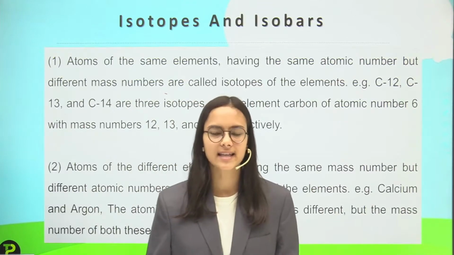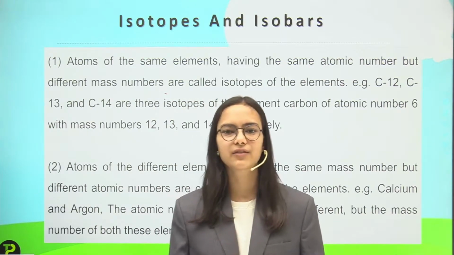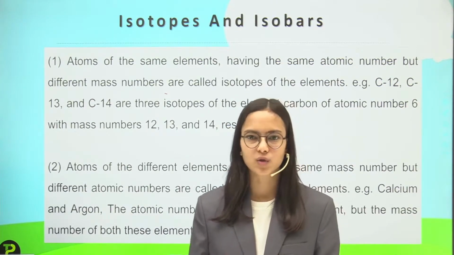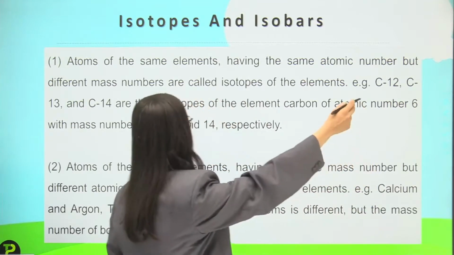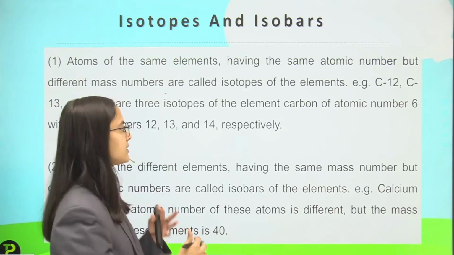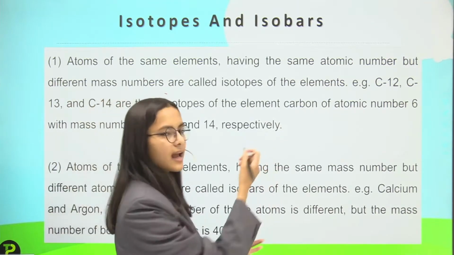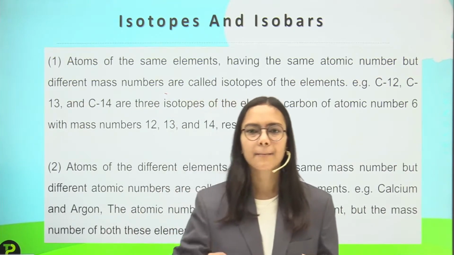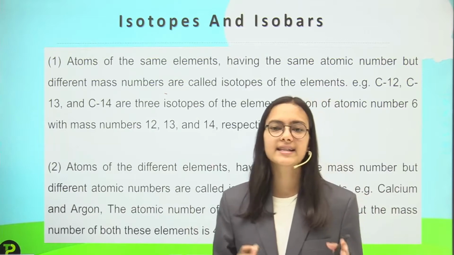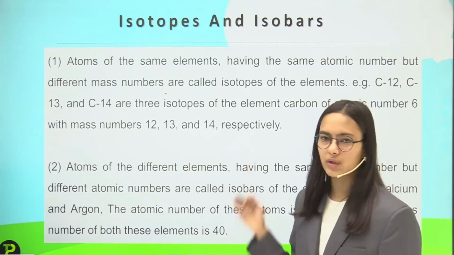So what is it saying? That the atomic number of two atoms is the same but they have different mass numbers. So these both will have a relation of isotopes. For example, C12, C13 and C14. These all three are the isotopes of carbon. Carbon is an element with the atomic number 6, but in the atoms C12, C13 and C14, it has mass numbers 12, 13 and 14 respectively.